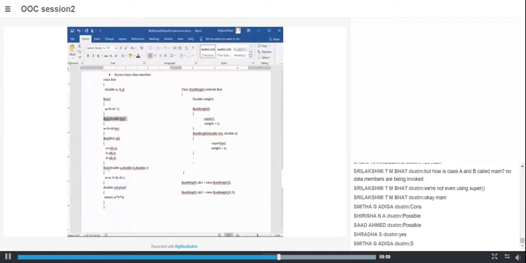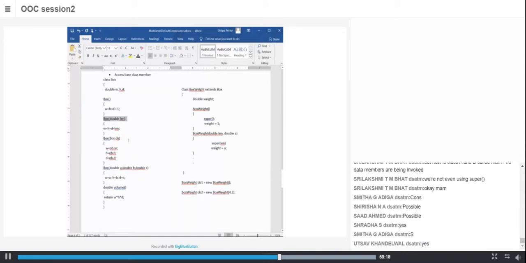Then I have another constructor which takes three parameters. So how many constructors are there? One, two, three, and four. Agreed. There are four constructors. Please understand this example. If you're not understanding this example, you will never understand super.